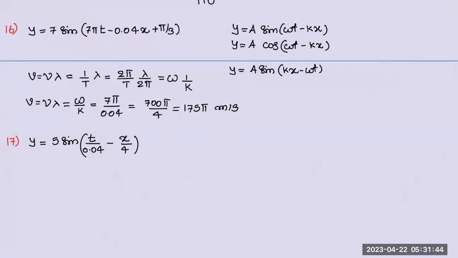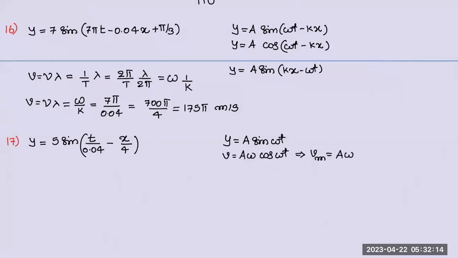It's not velocity, it's maximum velocity. Let us go back to SHM. y is equal to A sine omega t, right? If you want velocity, v is equal to A omega cos omega t. And for the maximum value, cos omega t will be 1. So v max is equal to A omega.